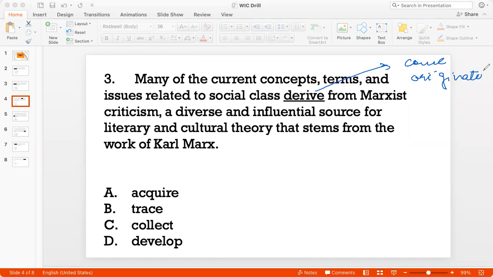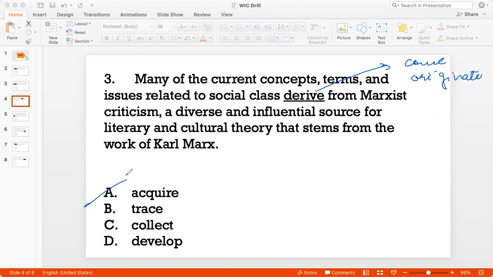Marxist criticism. Now let's look at some of the options. Acquire. Acquire is not a good word for this. To acquire is to come to own something, right? To come to possess something. And you can't really use that here because here I'm talking about the concepts coming from Marxist criticism, the concepts originating in Marxist criticism. So I don't like option A.